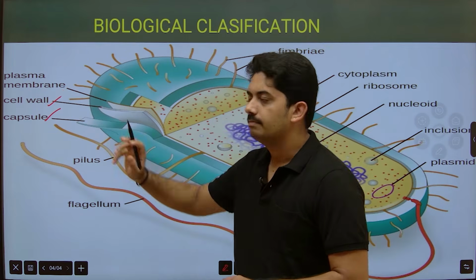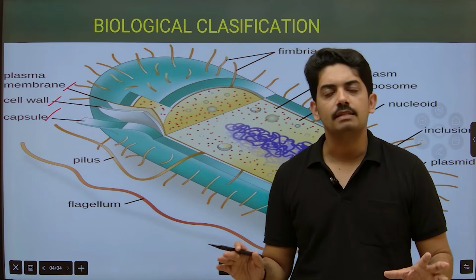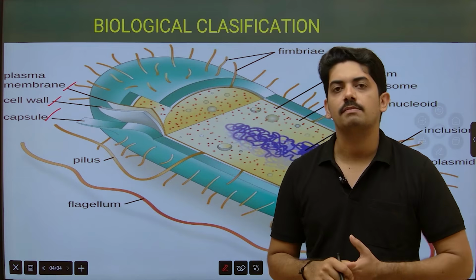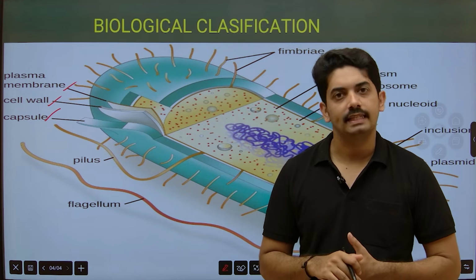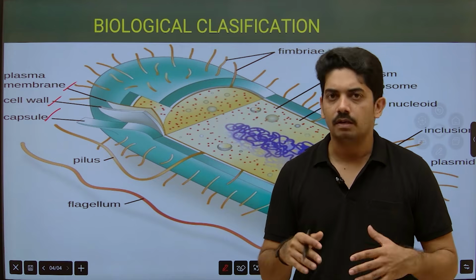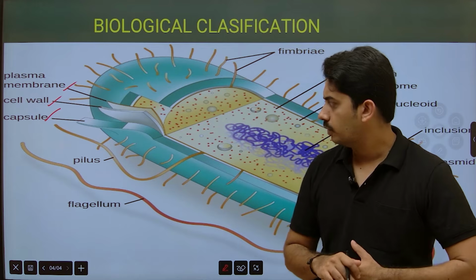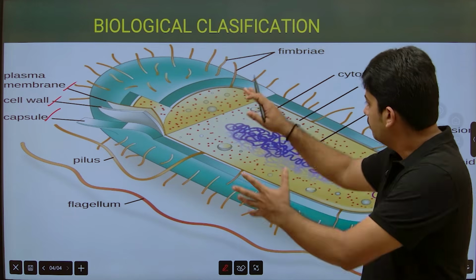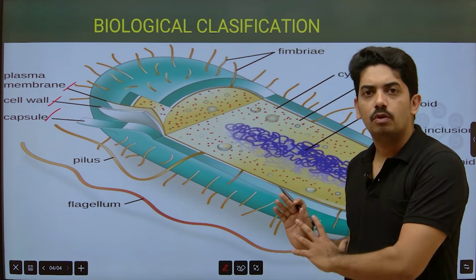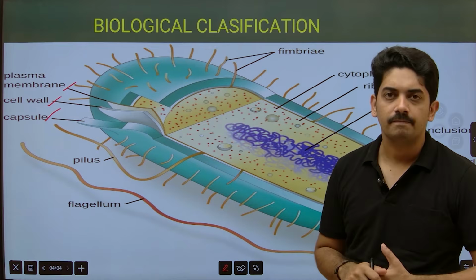Then the plasma membrane. The plasma membrane is similar to that of eukaryotic organisms but shows some foldings, which we call mesosomes. They perform different functions like respiration, excretion, etc. Now, on the body of the bacteria you observe many hair-like structures.